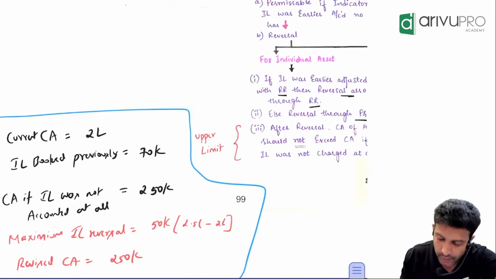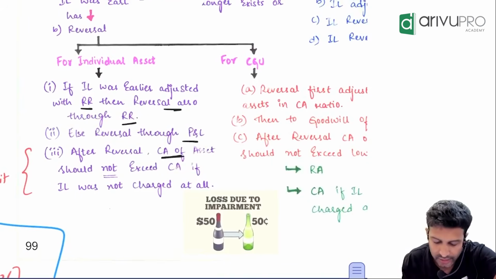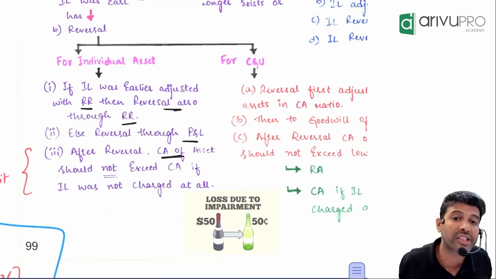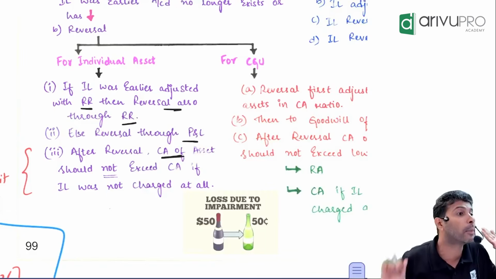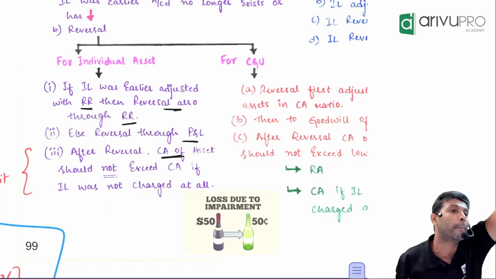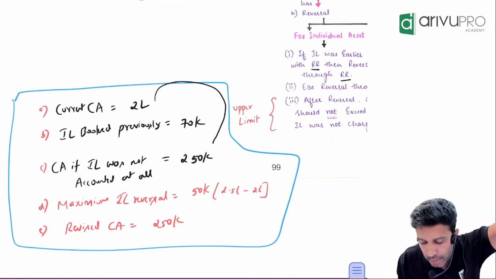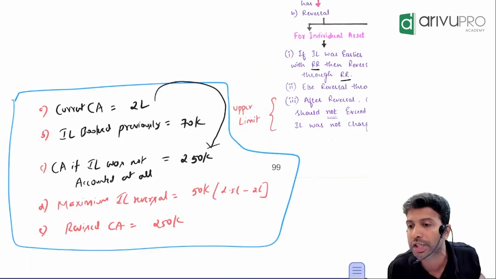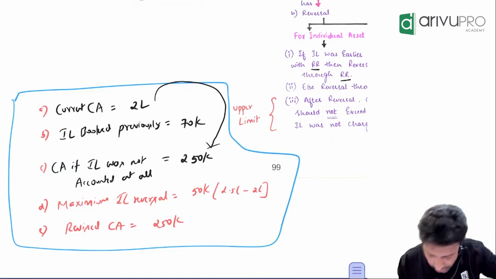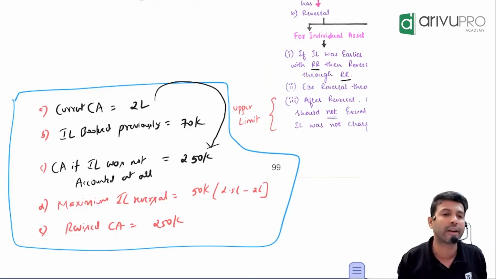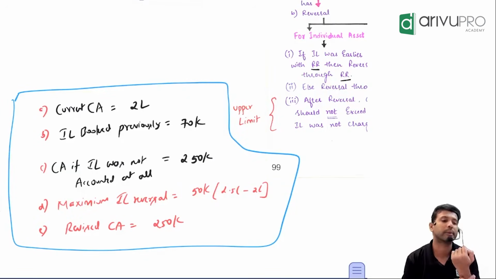What is that upper limit? After reversal, the carrying amount of the asset should not exceed the carrying amount if impairment loss was not charged at all. If you had not booked impairment loss previously, what would have been the carrying amount? That is the maximum upper limit. How much is that now? 250. That means from 2 lakh, you can increase the asset up to 250. So the maximum reversal permitted is only 50, not 70.